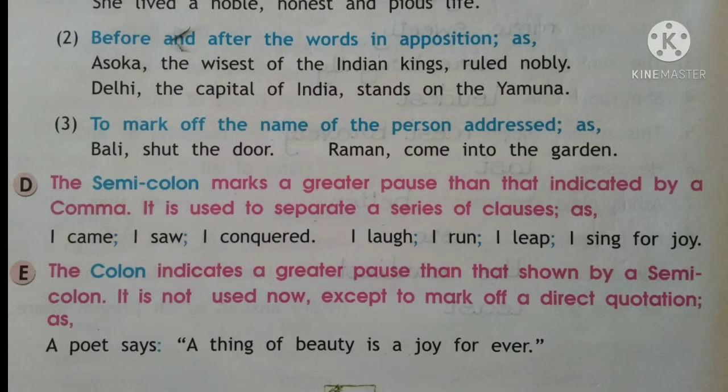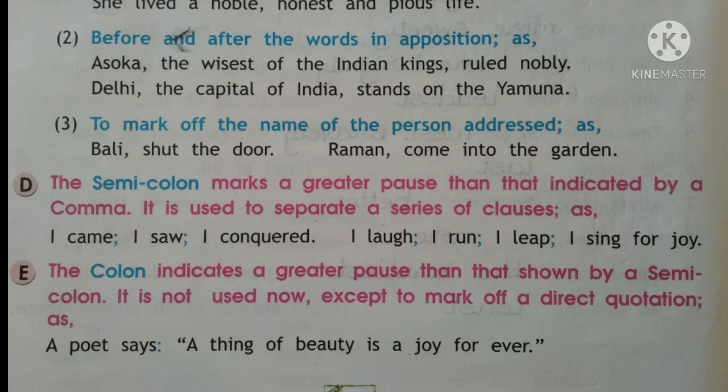Now the semicolon marks a greater pause than that indicated by the comma. It is used to separate a series of clauses. So if we stop for less than a second at a comma, a little more we stop at a semicolon. For example: I came; I saw; I conquered.